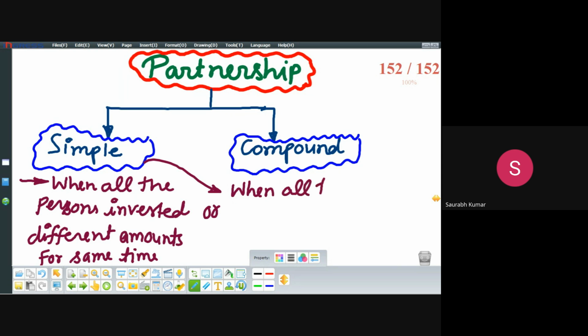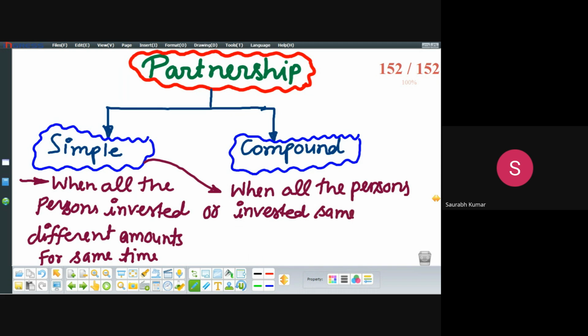When all the persons involved in the business invested the same amount for different time. Sometimes he will say same amount but the time duration is different.